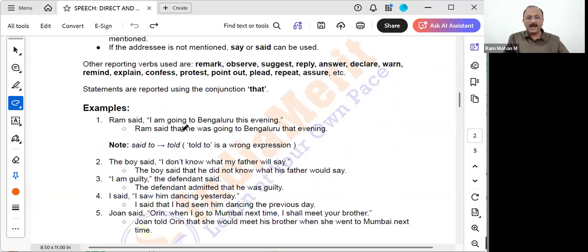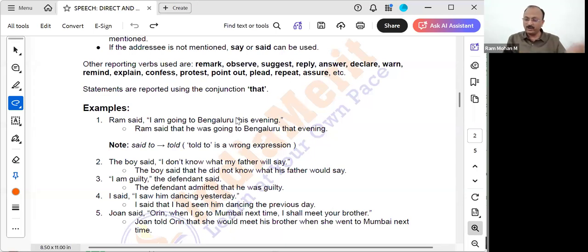Ram said, "I am going to Bengaluru this evening." See, Ram said is the introducing part. Now, within the inverted commas, what we are writing, "I am going to Bengaluru this evening," is the reported part. I hope the text is clear, or do you want me to increase the font size a little bit? If you want, I can increase the font size, but if it is clear, it's okay.